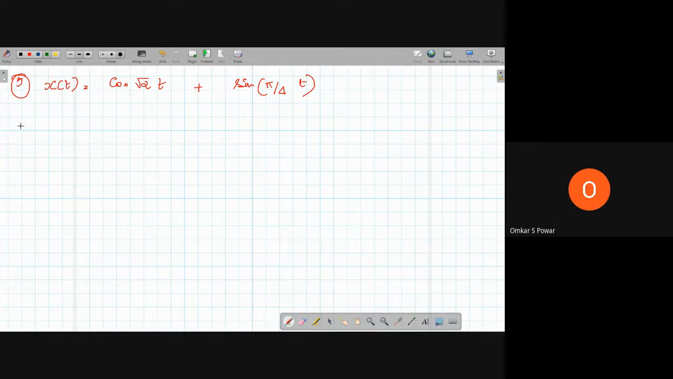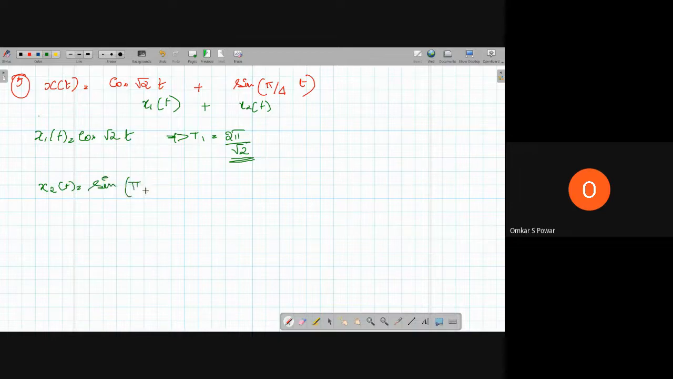So x1 of t plus x2 of t, as usual. Here x1 of t is equal to cos of root 2t, which implies T1 is equal to 2 pi by omega naught, which is equal to 2 pi by root 2. Now x2 of t is equal to sine of pi by 4 into t, which implies T2 is equal to 2 pi by pi by 4, which is equal to 8.